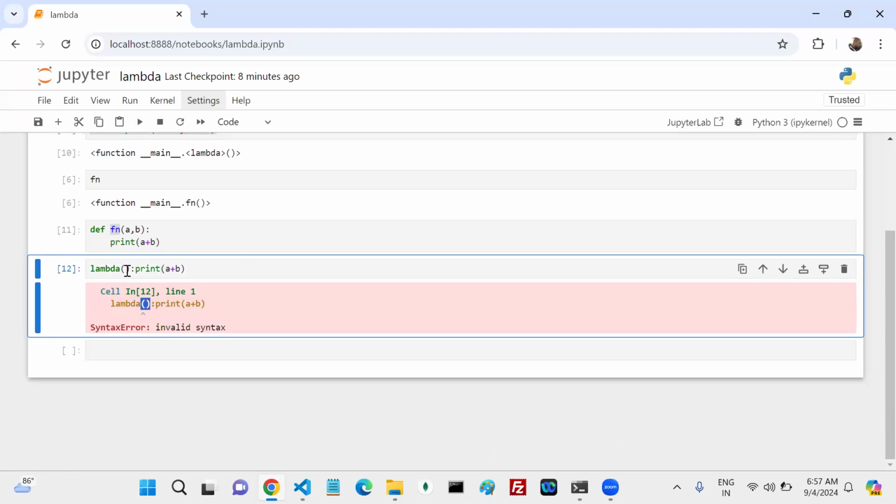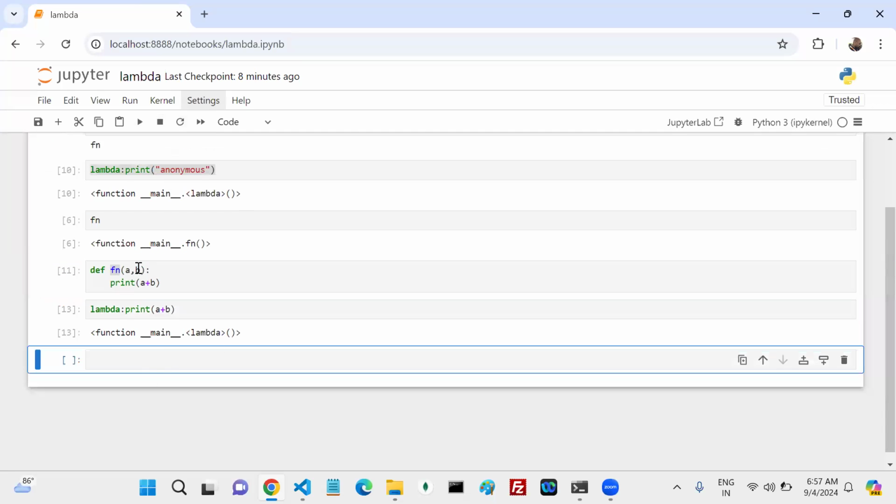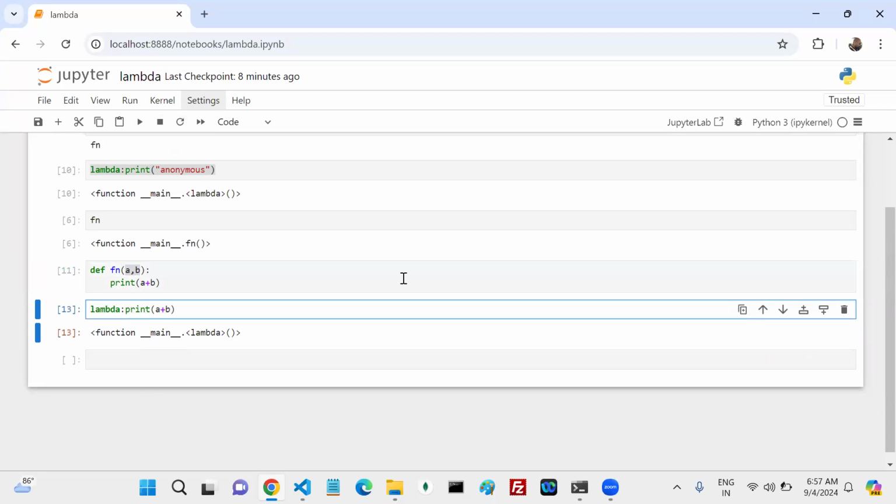So if I remove this one, is it valid or invalid? Valid. But you missed something, right? What did you miss? The function should take two parameters, two arguments, or not. So here I want to place those arguments. The argument names are A, B.